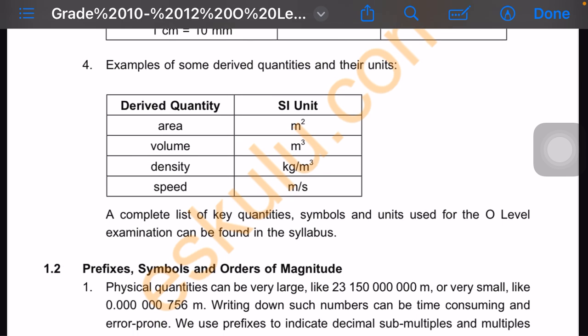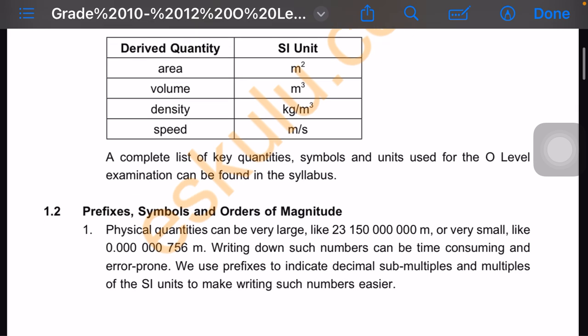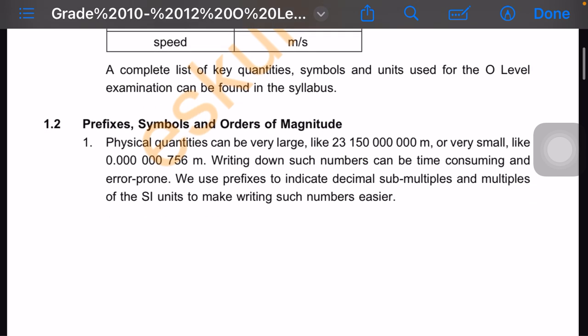You go to examples of some derived quantities and their units. Examples of derived quantities: you have area, volume, density, and speed. A complete list of key quantities, symbols, and units used for all levels of examination can be found in the syllabus. If you have a syllabus, you go at the far end and you find all the units.